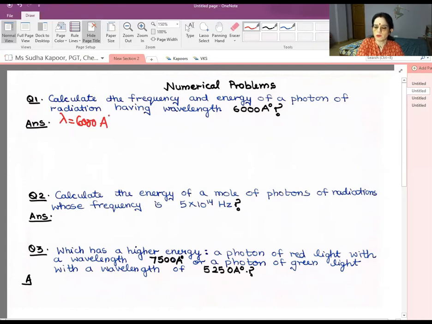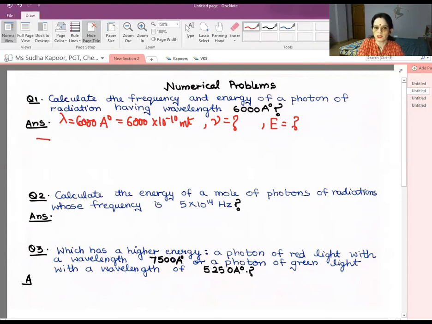Here you must be knowing about the conversion factors also. When we are using 6000 Armstrong, it will be equal to 6000 into 10 to the power minus 10 meter. Okay, now what we have to calculate? We have to calculate frequency. The other thing that we have to calculate is energy. We know the meaning of all the terms as well as their related formulas.